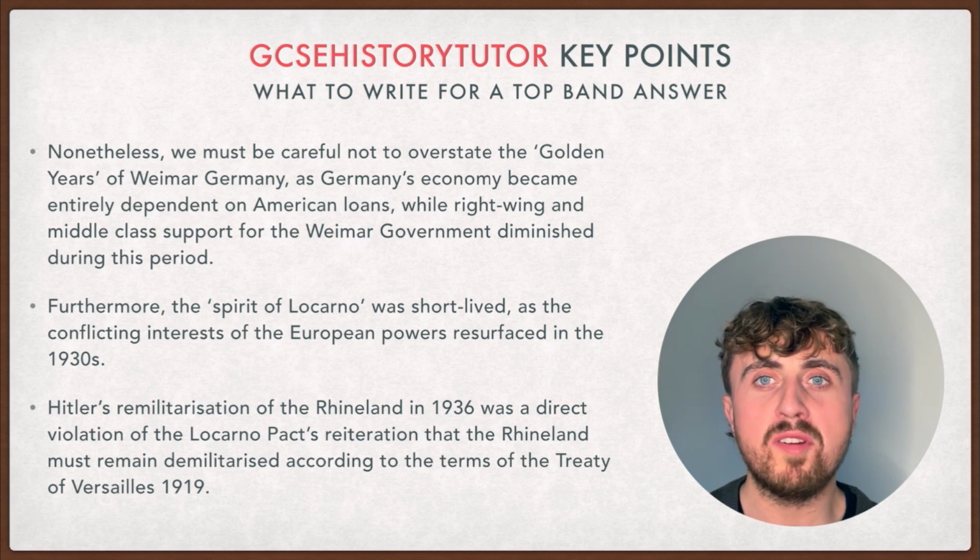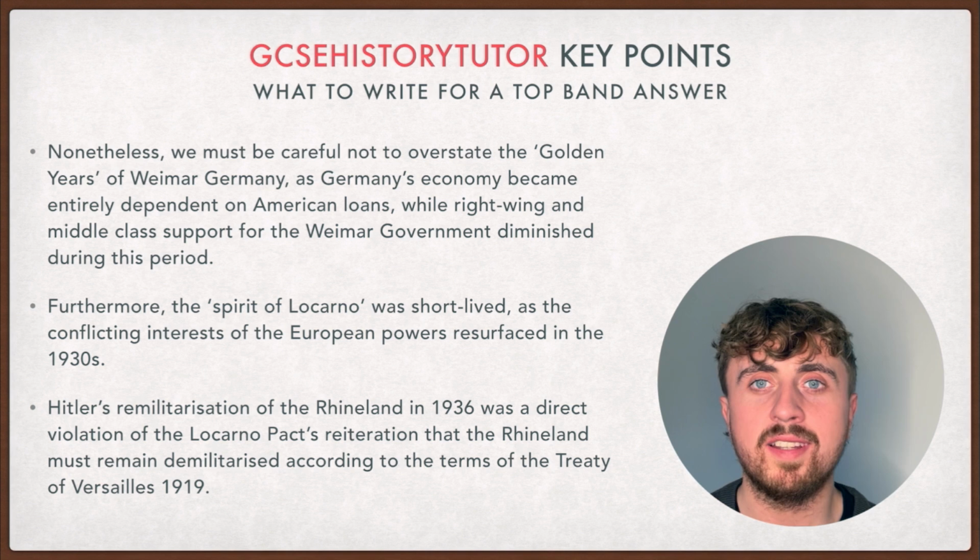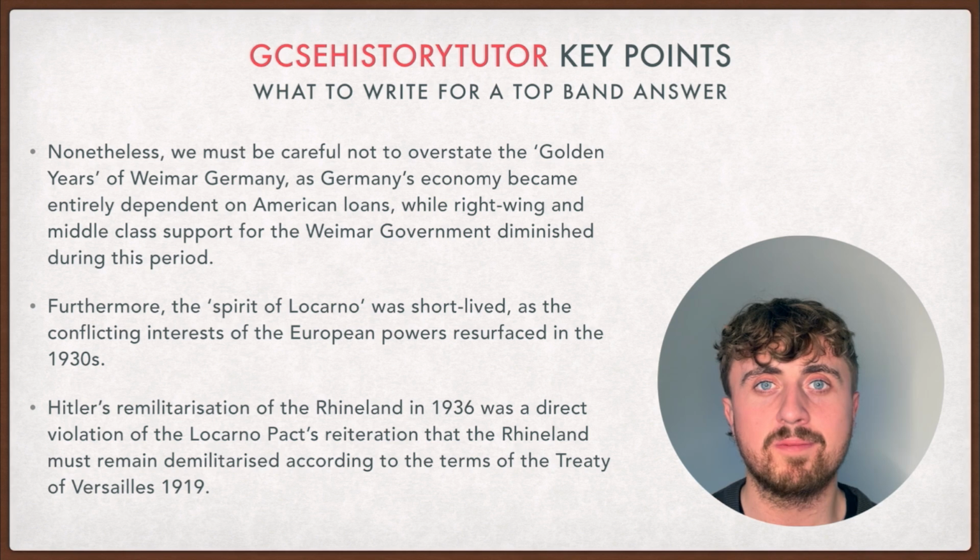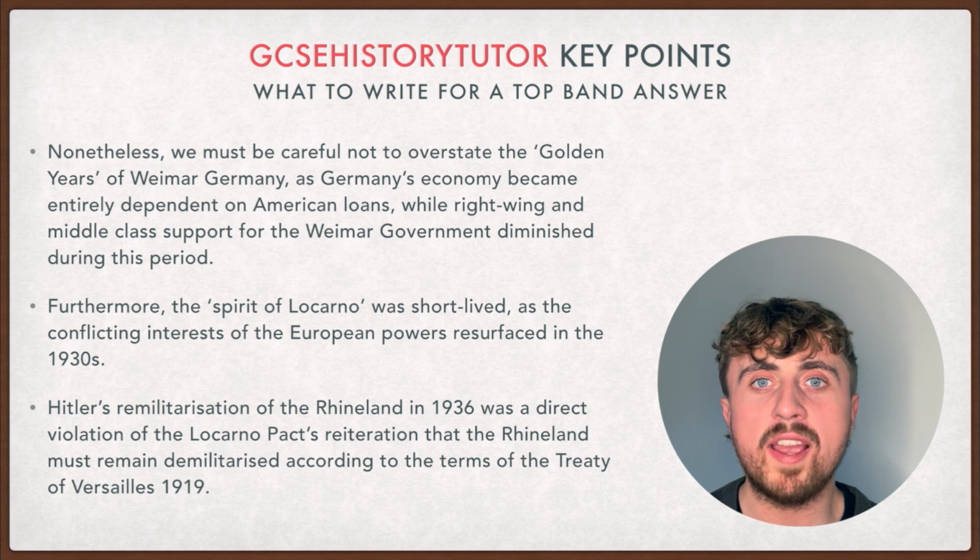Furthermore, the spirit of Locarno was short-lived, as the conflicting interests of the European powers resurfaced in the 1930s. Hitler's remilitarization of the Rhineland in 1936 was a direct violation of the Locarno Pact's reiteration that the Rhineland must remain demilitarized, according to the terms of the Treaty of Versailles, 1919.